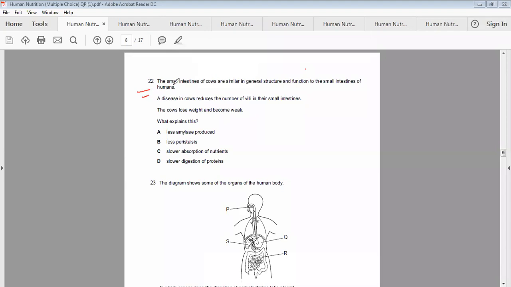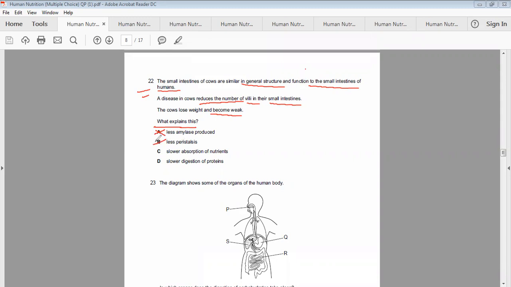Now another MCQ: the small intestine of the cow is similar in general structure and functions to the small intestine of humans. A disease in the cow reduces the number of villi in its small intestine. The cow loses weight and becomes weak. What explains this? Less amylase is produced? No, it's not the right one.